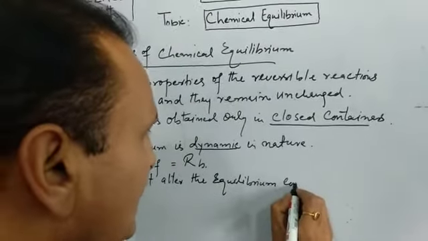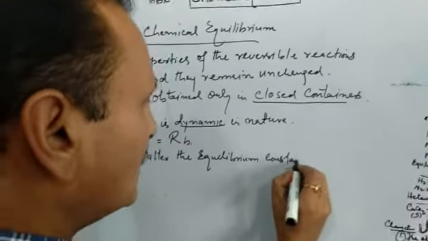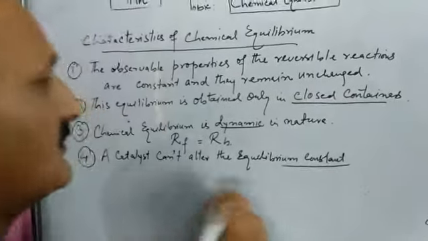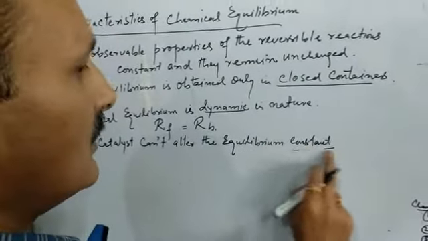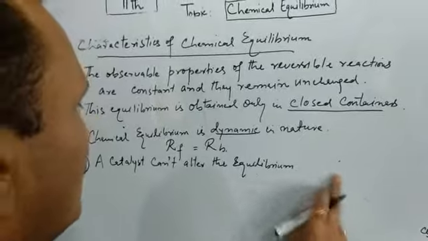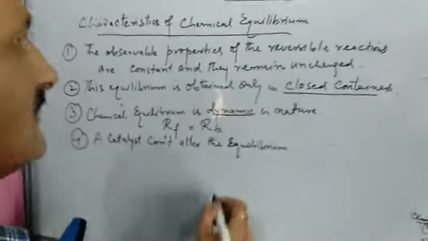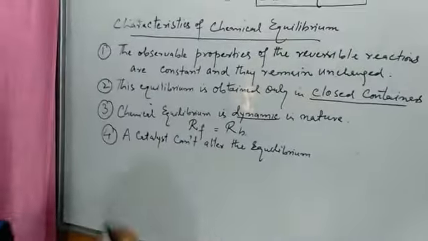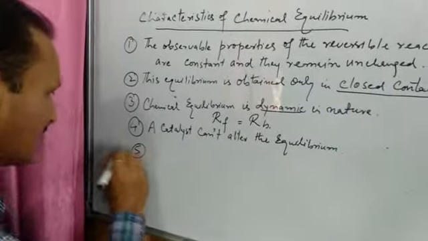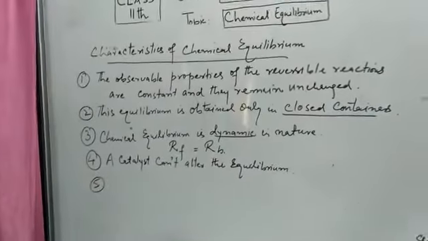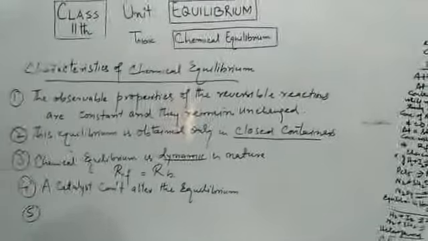Your catalyst cannot disturb this stage. It cannot alter the chemical equilibrium. It has no role to play. A catalyst cannot play any role in disturbing the chemical equilibrium.